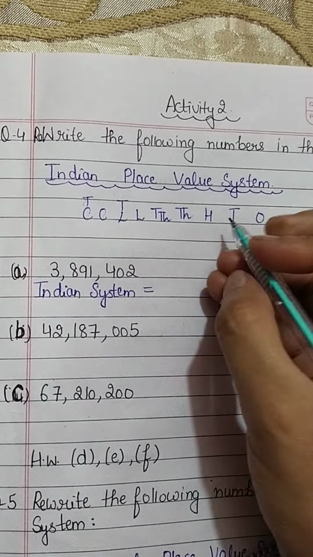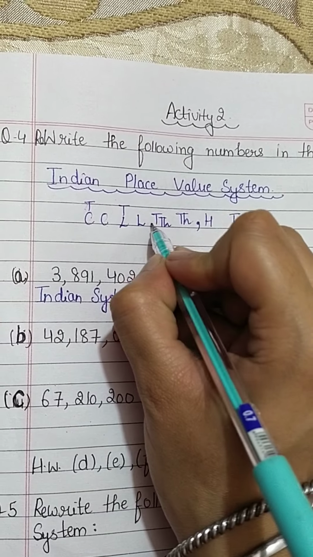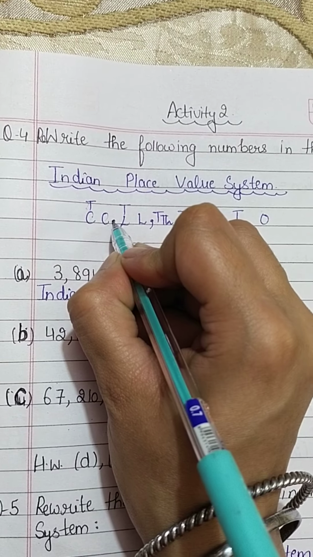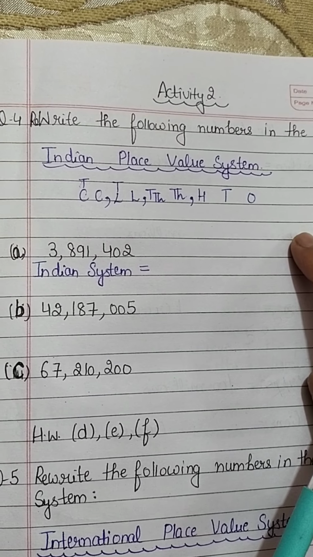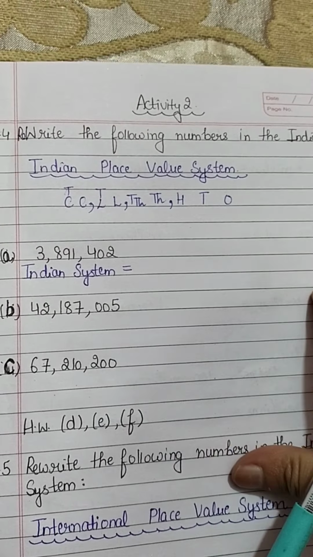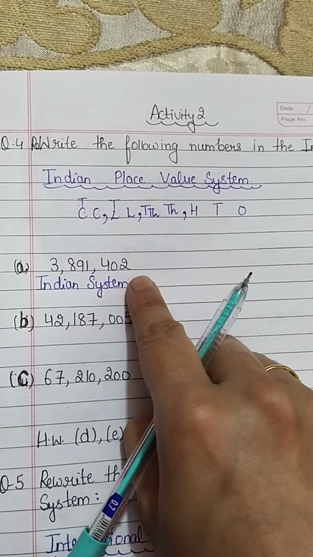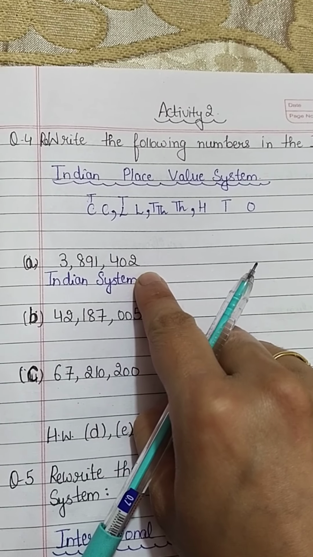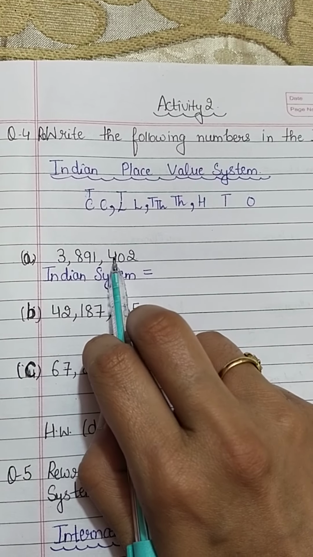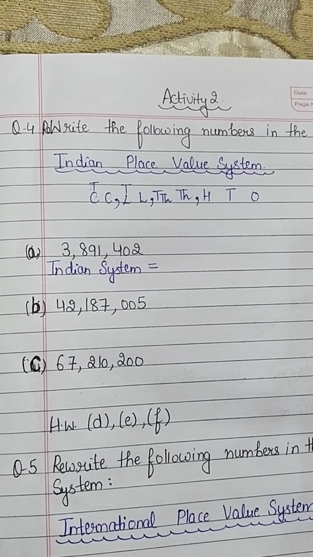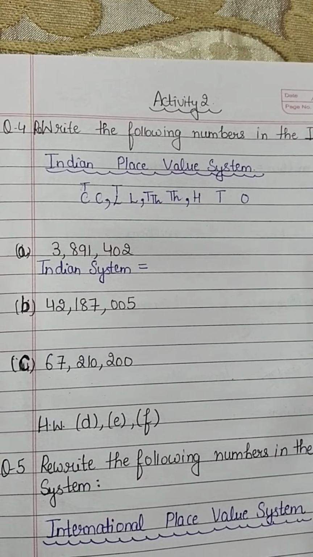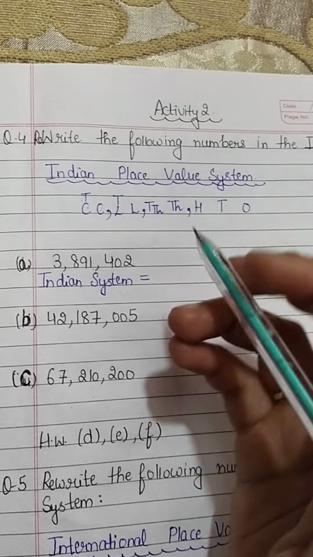And where do we put the commas? Before the 100, before the 10,000 and before the 10 lakhs. This is the Indian place value system. Next, you have to convert what is given in the international place value system, because there the commas come after every three digits. So this is the international place value system and you have to convert it into the Indian system.